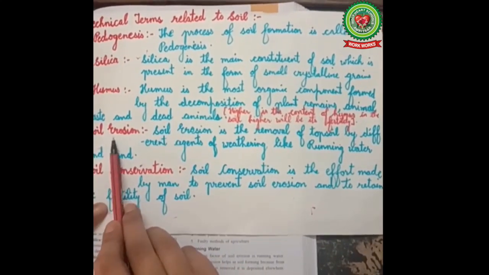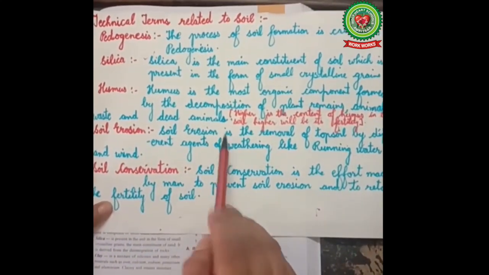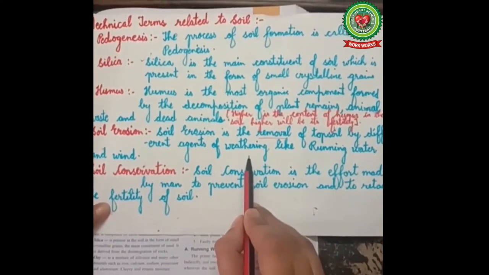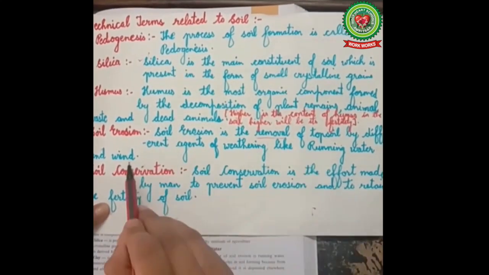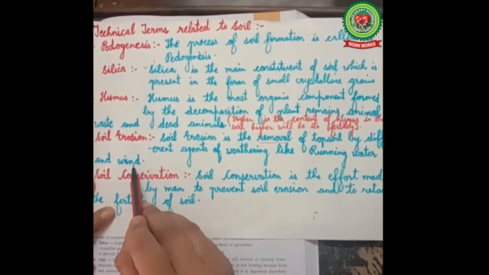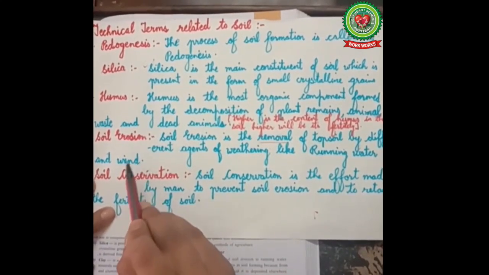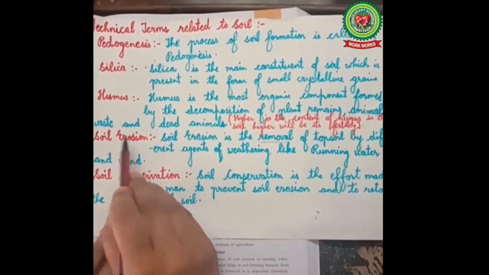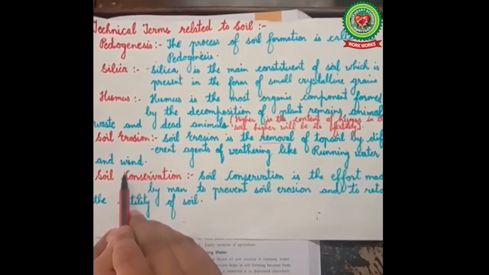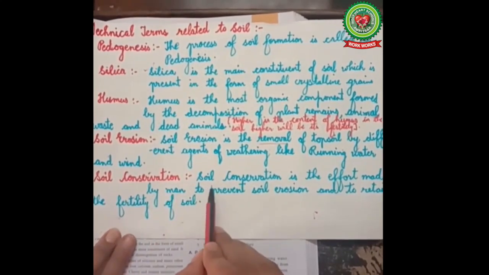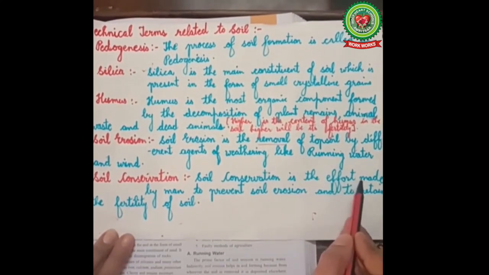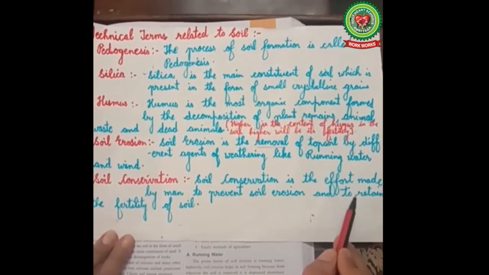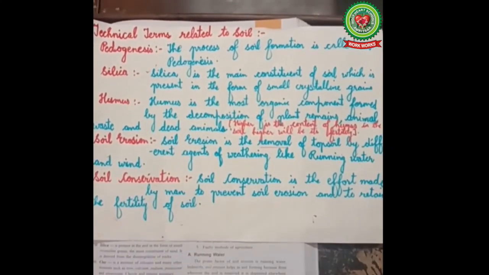Another important term is soil erosion. Soil erosion is the removal of topsoil by the different agents of weathering like running water and wind. So children, whenever the strong wind blows, it carries away a top layer of soil with it, which is termed soil erosion. Now another term to prevent soil erosion in this chapter is soil conservation. Soil conservation is the effort made by man to prevent soil erosion and to retain the fertility of soil.